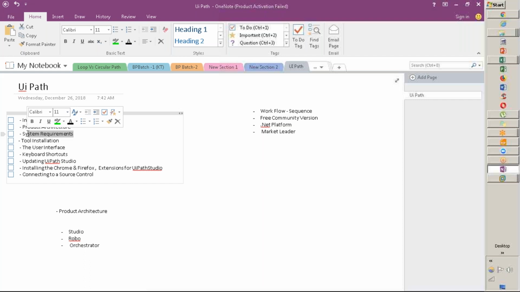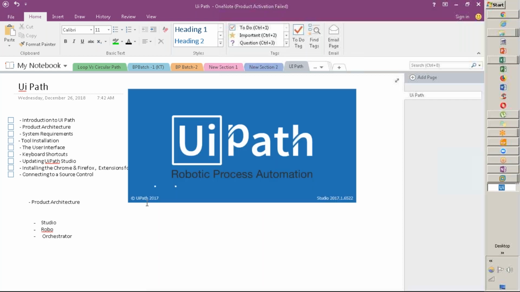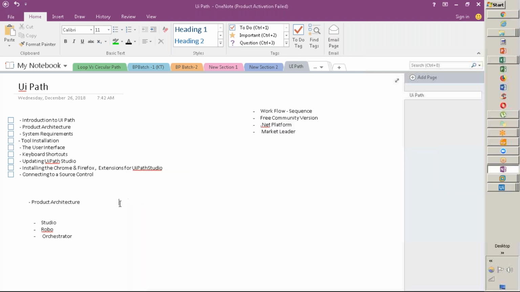So if I go back, the basic configuration which is needed for any particular tool to install. These are the basics. I need not go into detail right now, but I can share that insight. First of all, you need a processor and a good Windows system that supports UiPath. I'm talking about UiPath Studio and Orchestrator or Robot. It does not have separate components or configuration. All are the same. If you have this basic configuration, it would be okay to run.